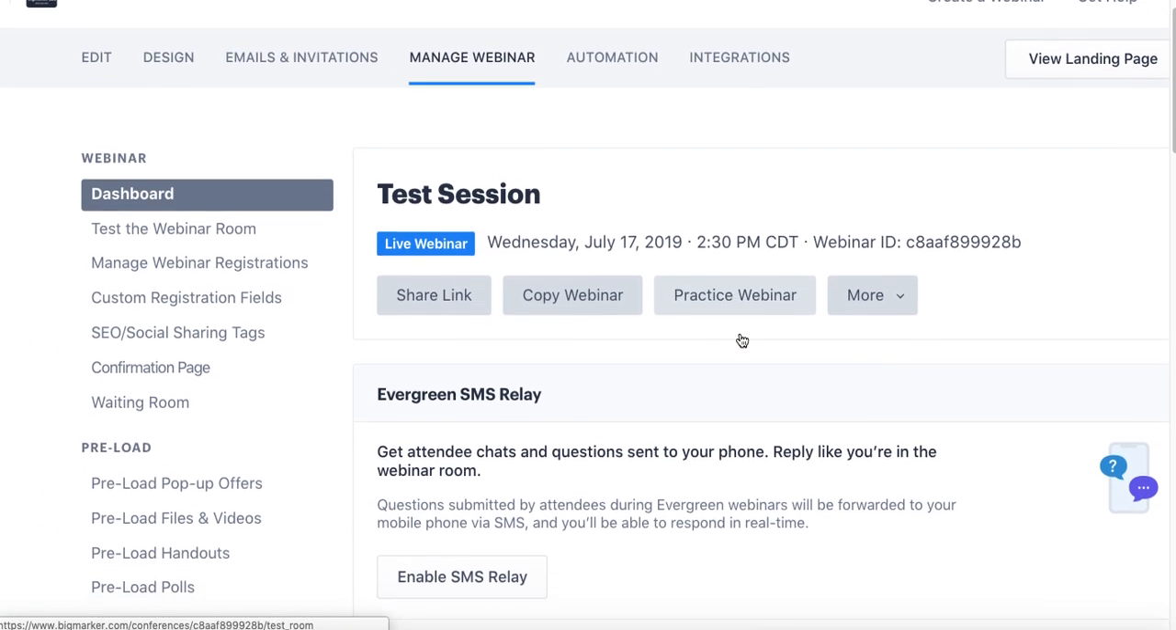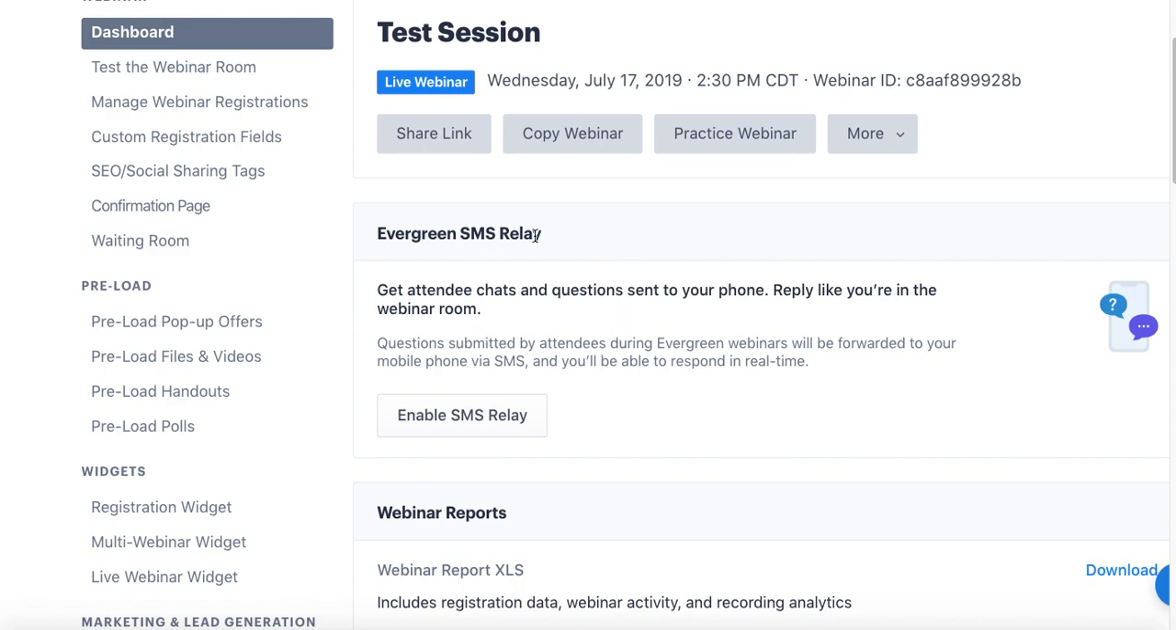But below this, you'll also notice things like Evergreen SMS Relay. This is if you want to set up evergreen webinars and you want to respond via text message to any questions or chats coming into the chat panel in real time, and you're not planning to be in the webinar, you can set that up here.